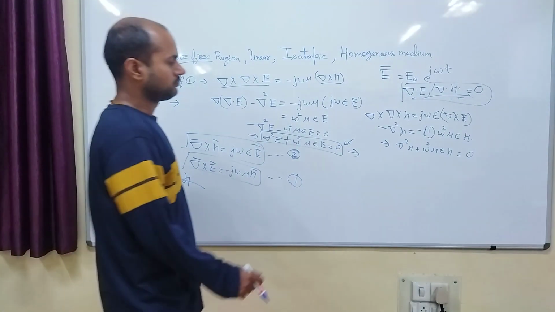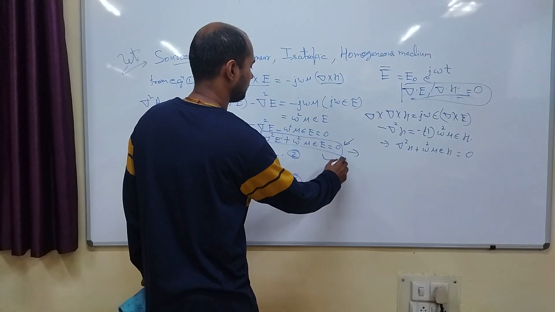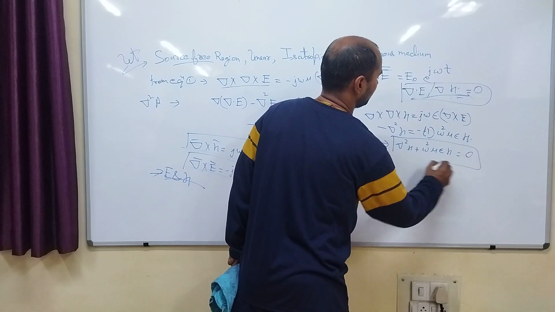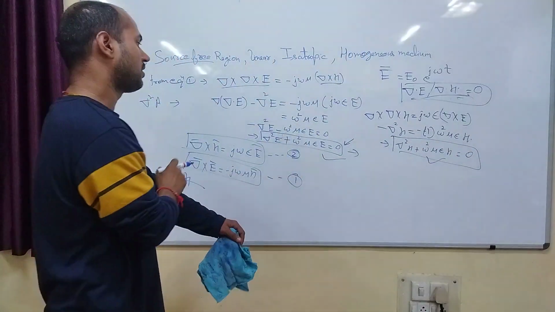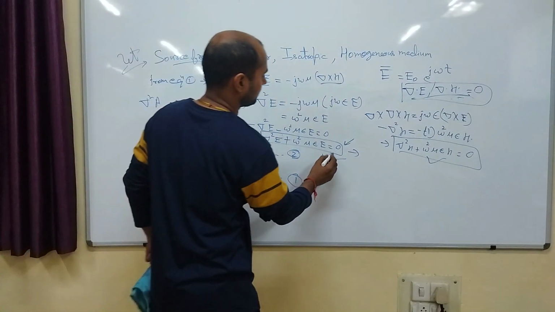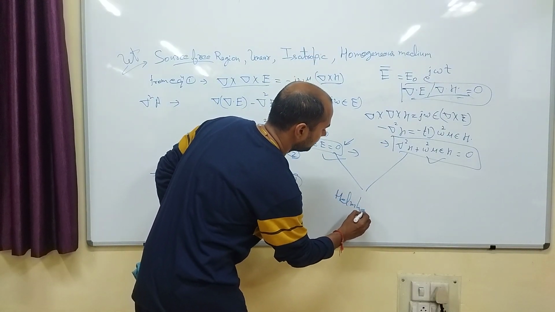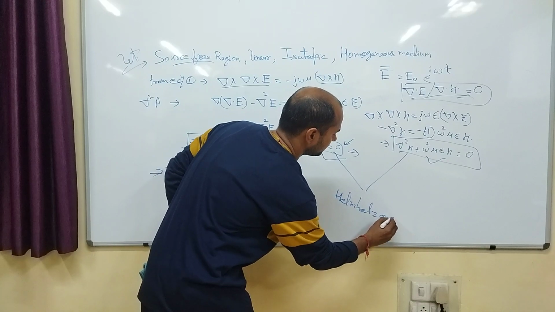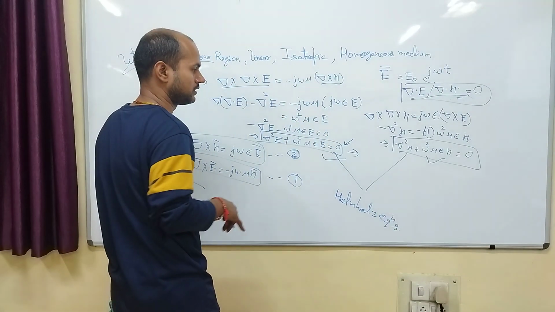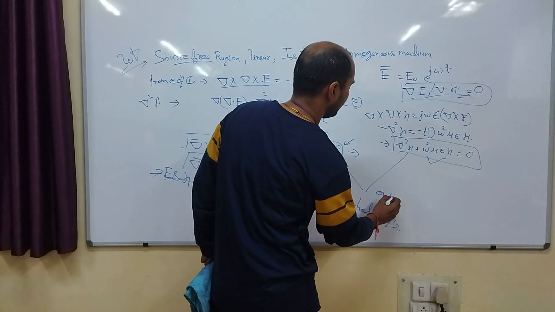Right? So we have defined for E and we have defined for H. So these are called Helmholtz equations, or wave equations. It is also called wave equations.